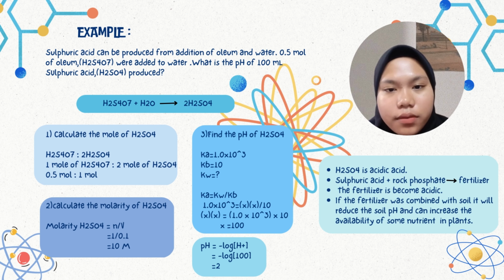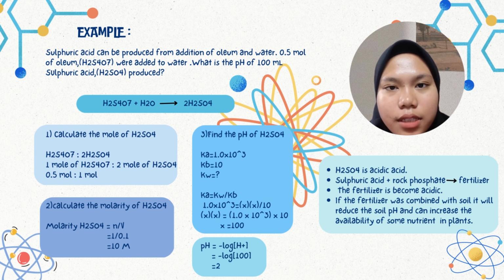Sulfuric acid can be produced from the addition of oleum and water. 0.5 mole of oleum was added to water. What is the pH of 100 ml of sulfuric acid produced? Given the chemical equation H2S2O7 reacts with H2O to produce 2H2SO4.